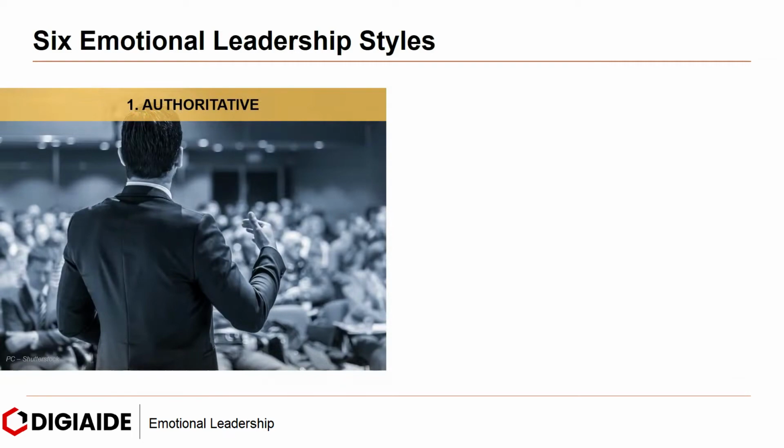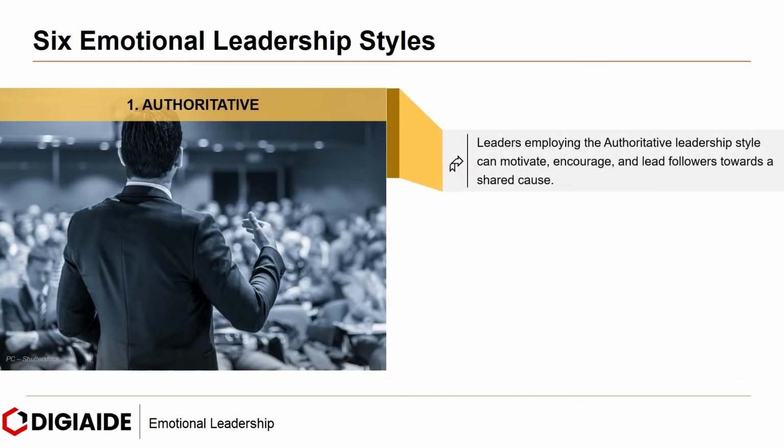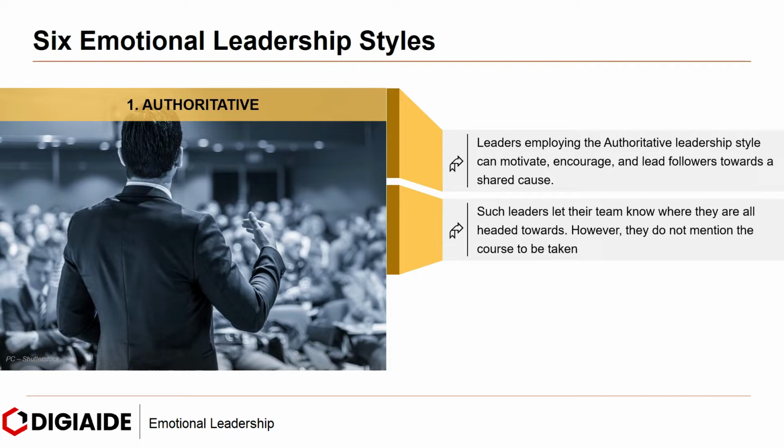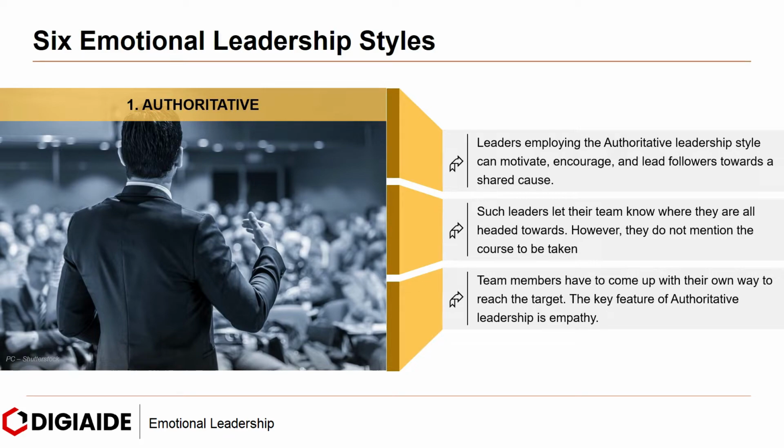Now let's look at each one of them briefly, starting with authoritative leadership style. Leaders employing this style can motivate, encourage, and lead followers towards a shared cause. Such leaders let their team know where they are all headed towards. However, they do not mention the course to be taken. Team members have to come up with their own way to reach the target. The key feature of authoritative leadership is empathy.